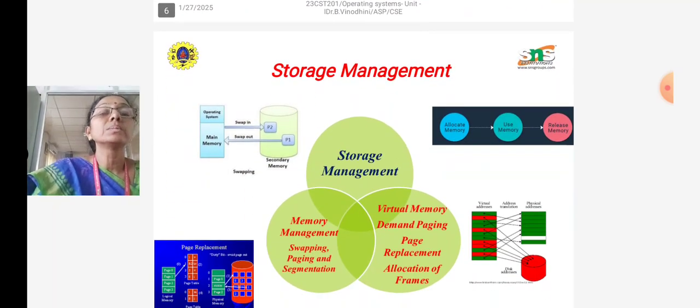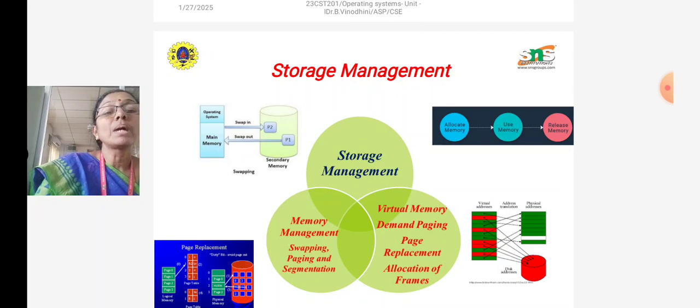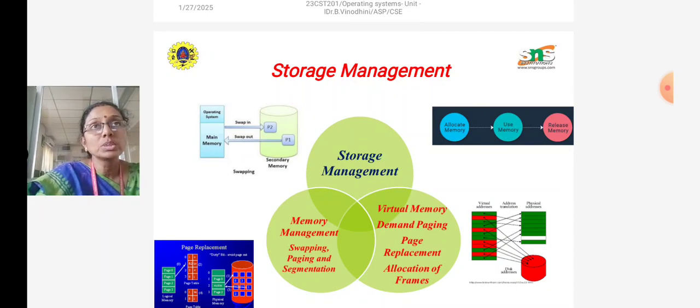Next, in terms of storage management, the operating system provides memory management, that is, main memory management. In main memory management, first the operating system has to keep track of which part of the memory is currently used by whom.